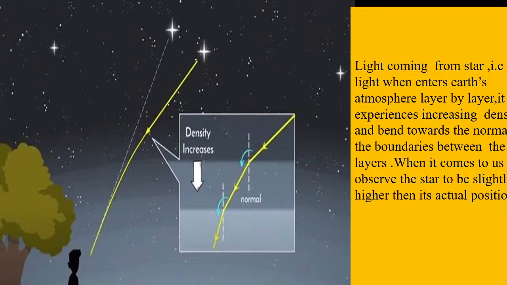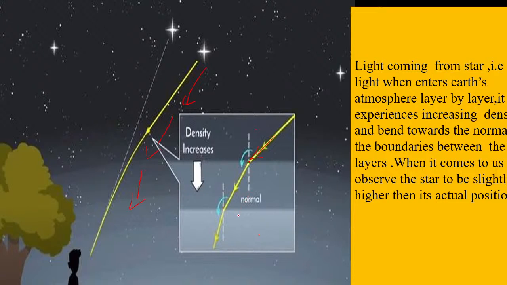You will see over here, this is a star, children. See, it is entering the atmosphere. When it is entering the atmosphere, this ray will be bending towards the normal, because it is traveling here where the density is more, and here the density is less, so it will be bending towards the normal at the boundary between the two layers.